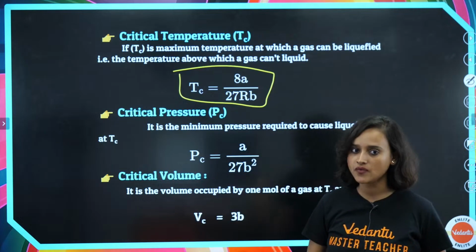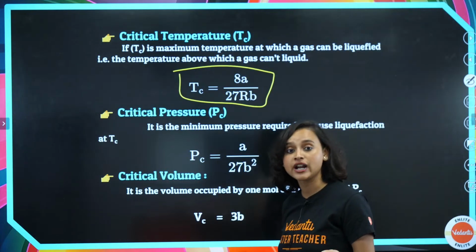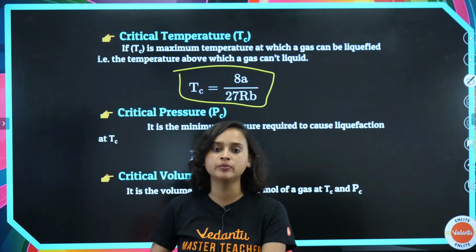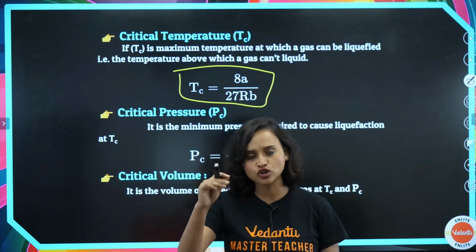So that, my dear student, is given as Tc is equal to 8a divided by 27Rb. Then we have critical pressure. What is critical pressure? How do we denote it? We know that pressure is equal to capital P. Critical we want to explain, so a small c we will add.